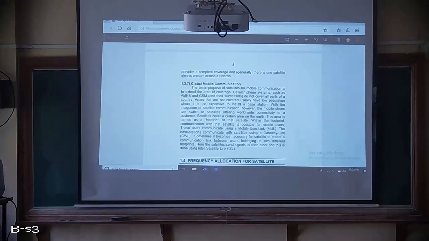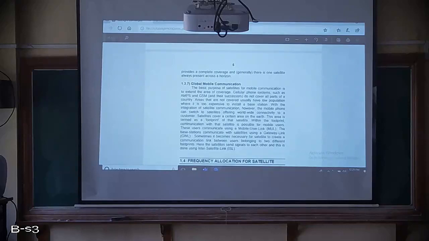So now cellular phone systems such as AMPS and GSM do not cover all parts of the country. It is not possible. Areas that are not covered usually have low population, where it is too expensive to install a base station. They will not install a base station where the population is very small because it is very expensive for them. So they will not have any base station.